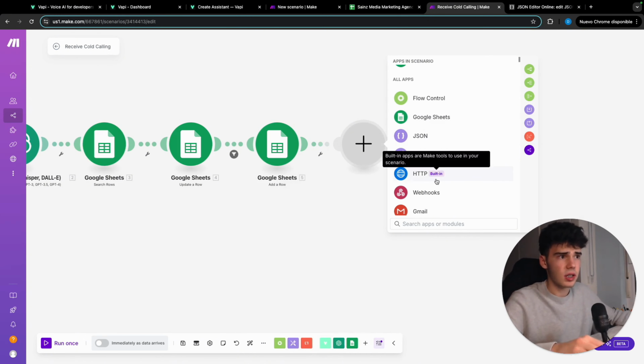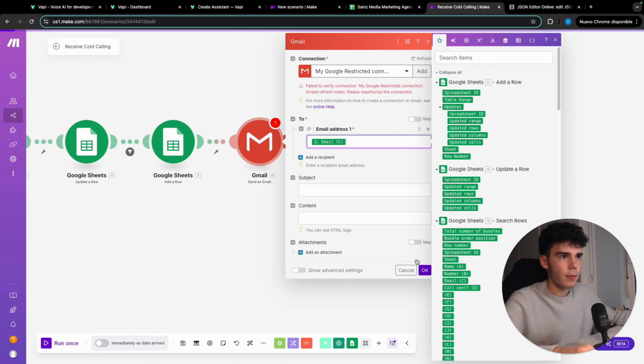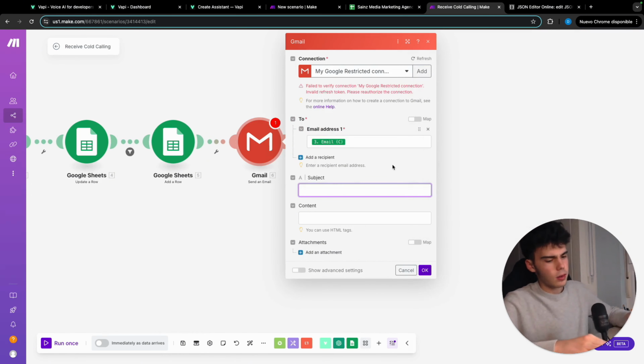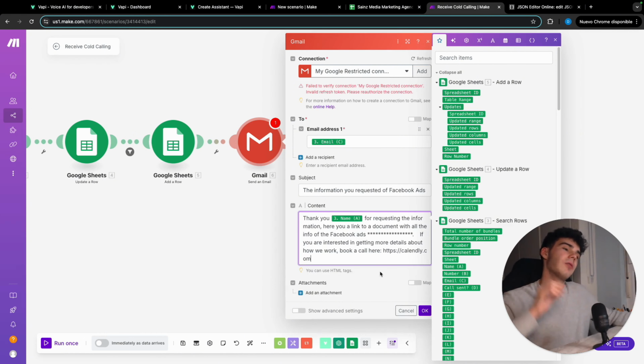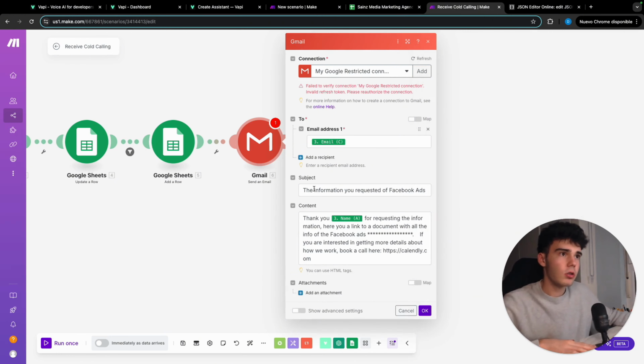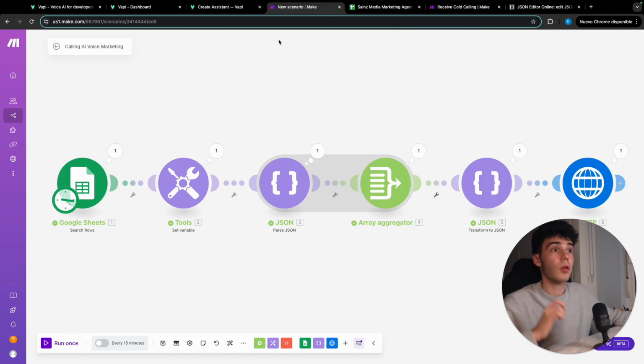Finally, we will send a Gmail. Send an email. So we are gonna include here the email subject, and we are gonna put the information you requested of Facebook ads, and we're gonna say thank you, name, for requesting the information. Perfect. And with this, the Gmail would be finished also. Let's click on OK. So now we have both scenarios actually finished.